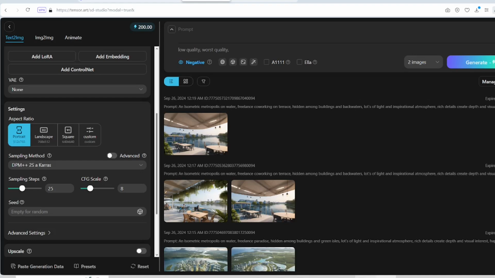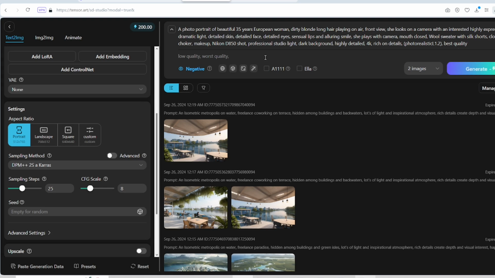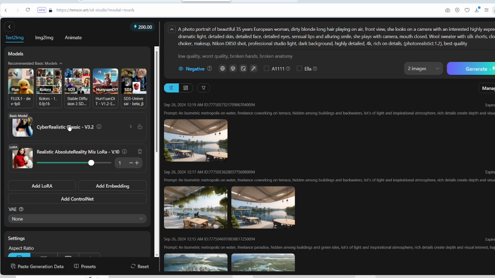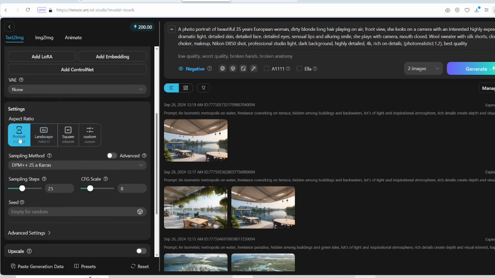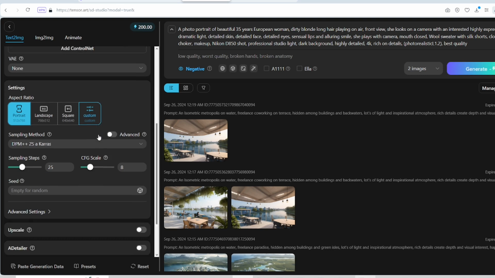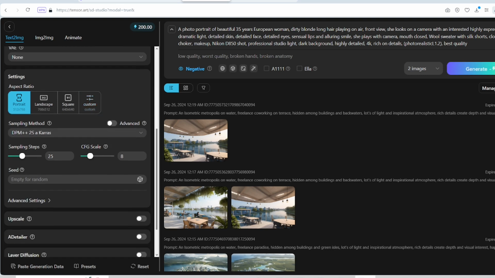I remind you that we are in a Stable Diffusion ecosystem and this is a text-to-image generation interface. It's high time to enter your prompt. If you don't know how to make prompts, just navigate via images in the TensorArt or Civitai platforms and see what people do there in the prompt section.